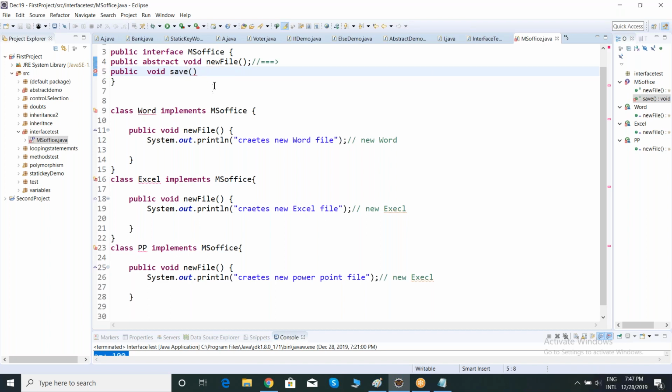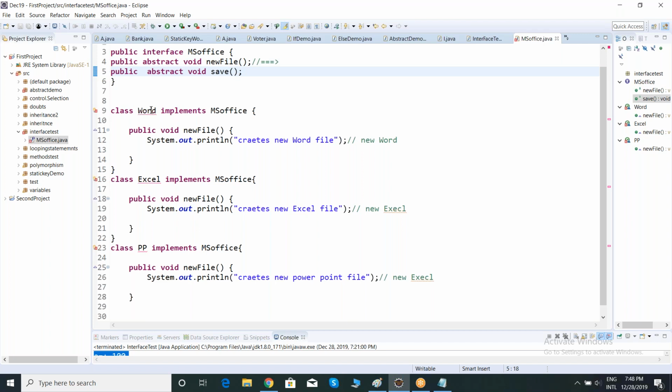Observe, team. Whenever I add a new method in my interface, obviously three classes show an error: Word class, Excel class, PowerPoint class. Whether or not you maintain the abstract keyword, the program automatically considers it an abstract method, as there is no implementation.